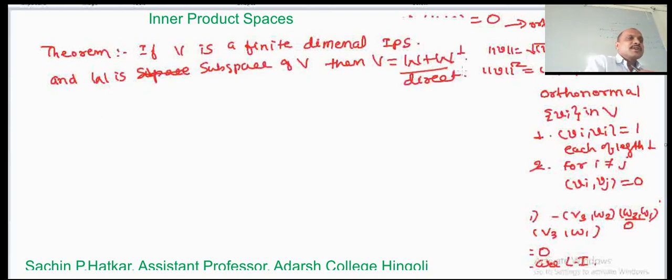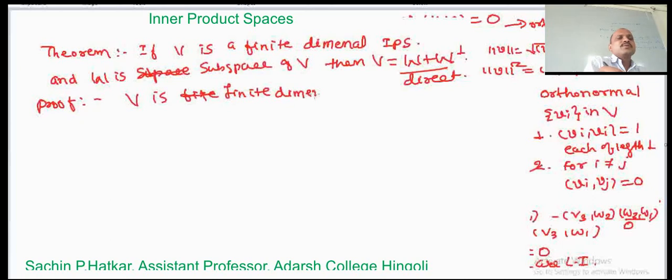So first, let us prove this. It is given that V is a finite dimensional inner product space. W is a subspace, so W is also an inner product space. Since W is an inner product space, W has a basis, and that basis can be taken to be orthonormal.